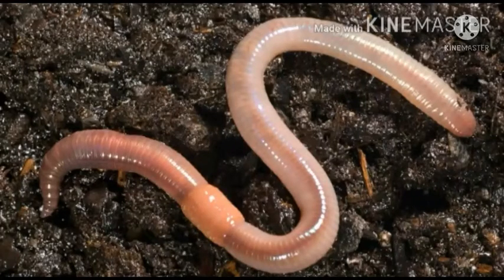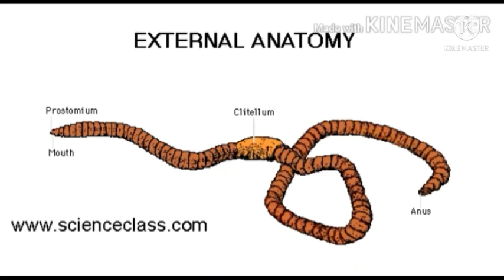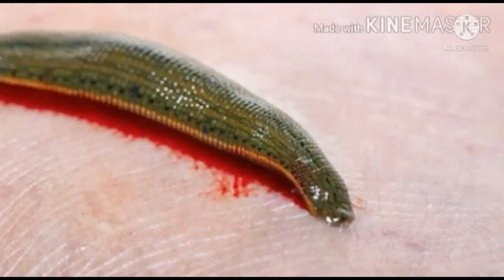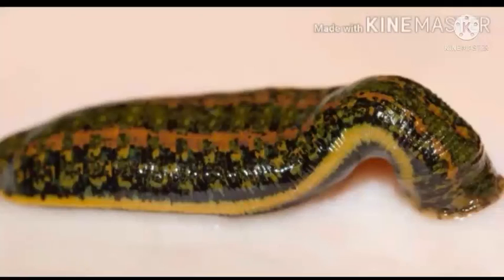Phylum Annelida is a group of animals that show a very important step in animal evolution, that is segmentation. Segments in annelids are usually ring-like structures. They are free-living or parasitic. They are bilaterally symmetrical. It means their body can be divided into two equal halves along the central line.